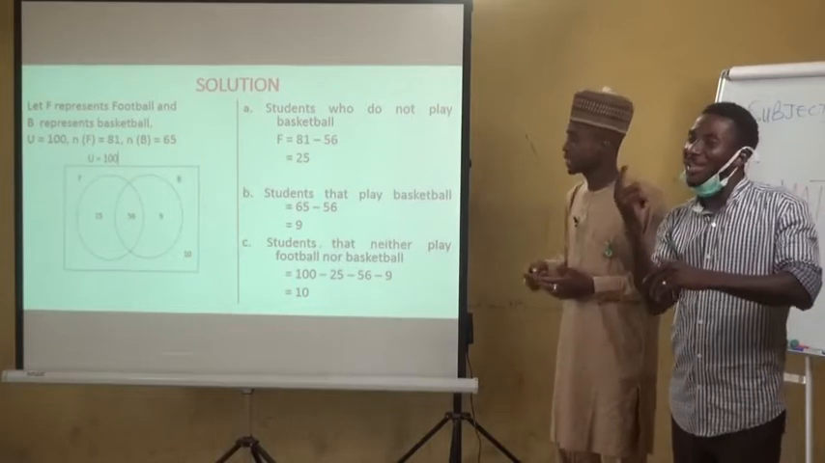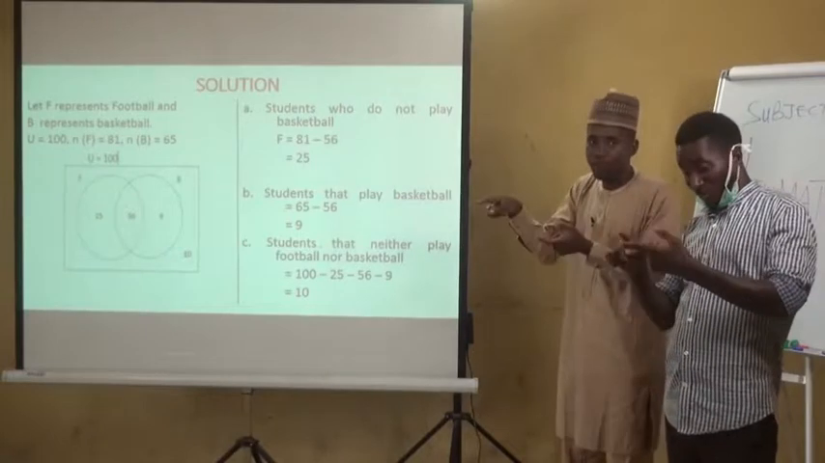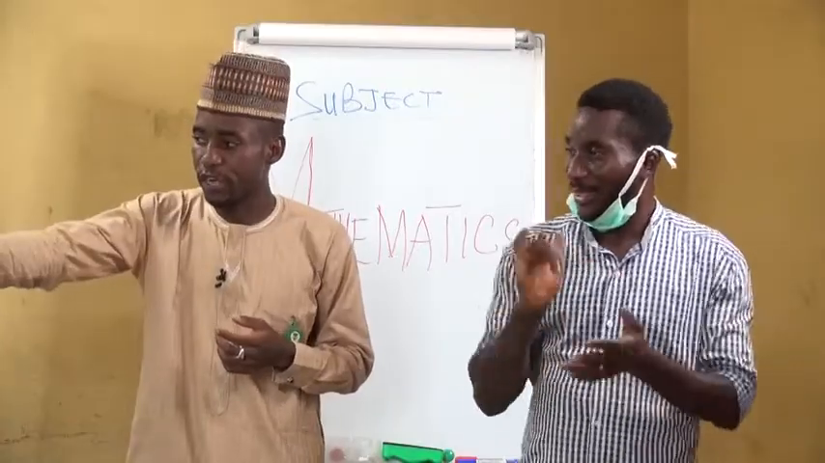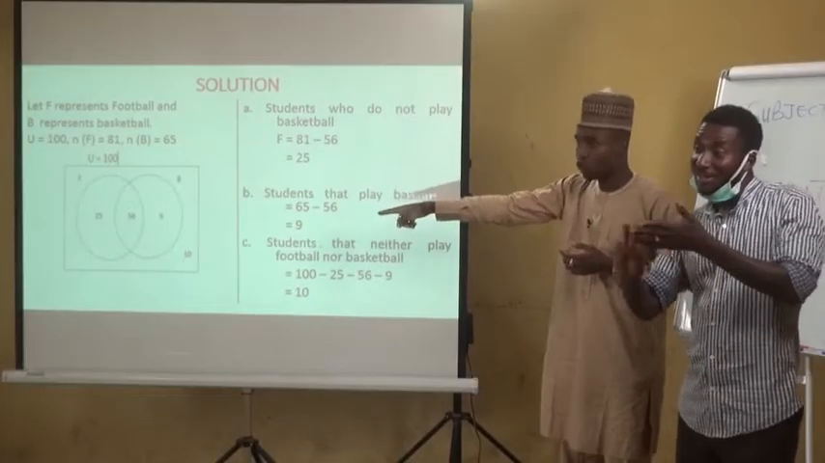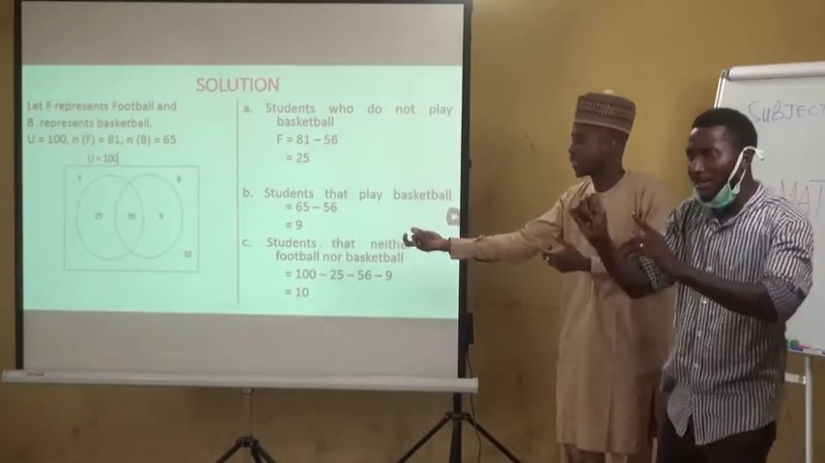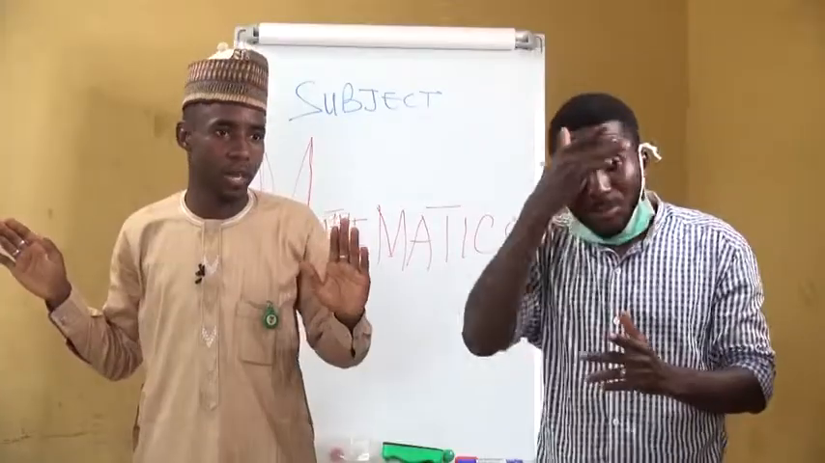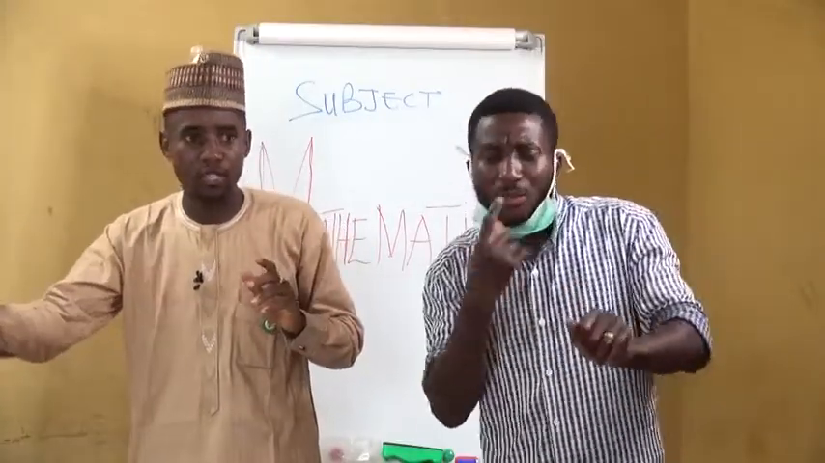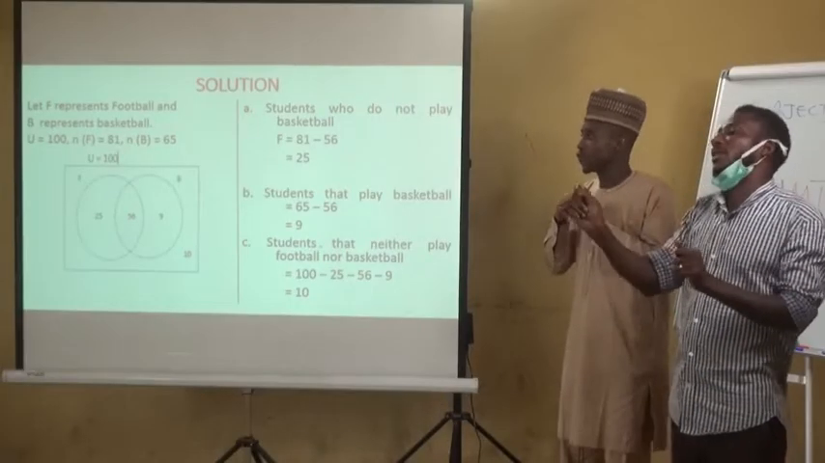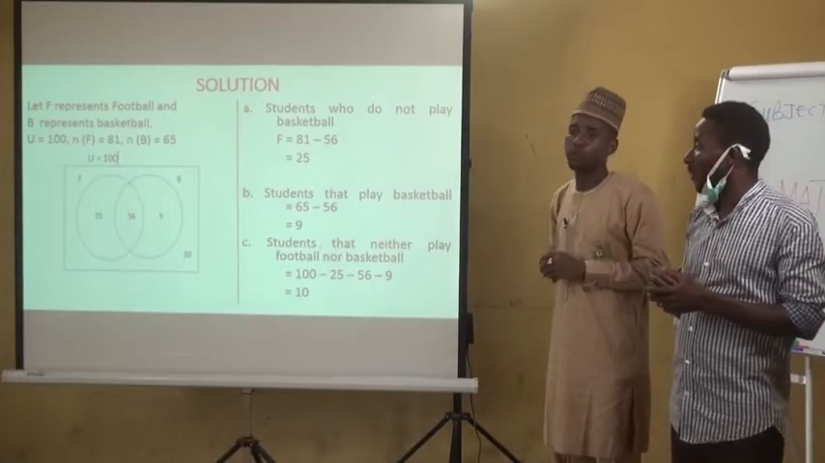And as I earlier said, complement is written within the rectangle, but never within the subset that is inside the circle. That is why 10 is written within this rectangle, but not inside the circle. That means complement. They are in the class, but they do not play any of the games. So 10 students do not play any of the games, while 25 play football only, 56 play both football and basketball, and 9 play basketball only.